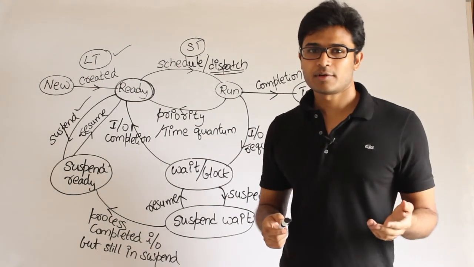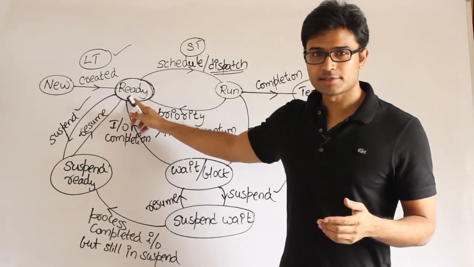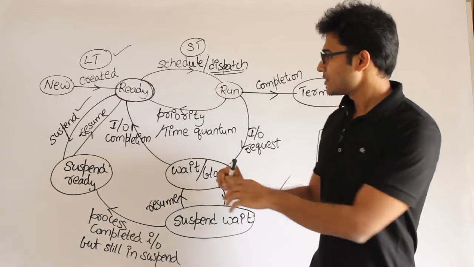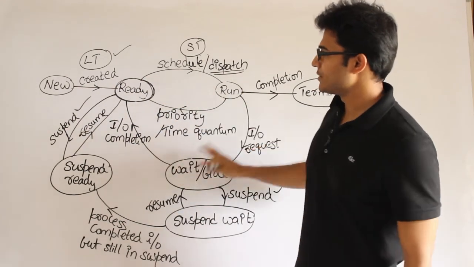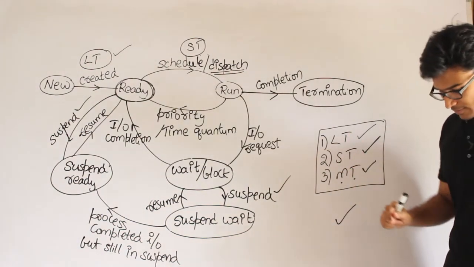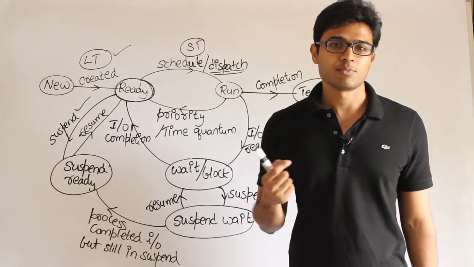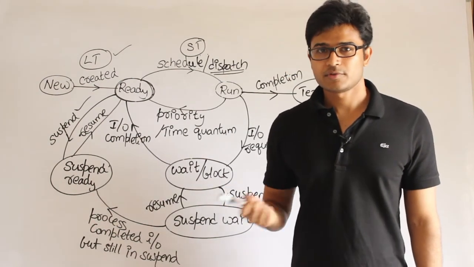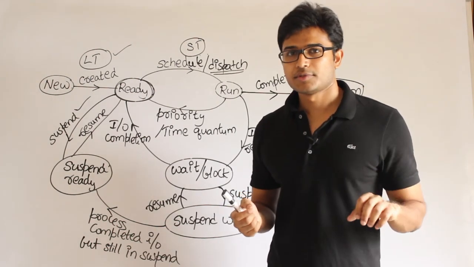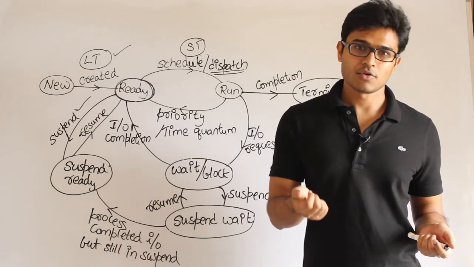So the degree of multi-programming is decided by the long-term scheduler. If it converts 100 processes to the ready state, then the degree of multi-programming becomes 100. And once they are in ready, they can just scramble themselves among all these states. That is okay, but the main decision is taken by the long-term scheduler. Now long-term scheduler decisions are going to have a significant impact on the performance of the system. Assume that the long-term scheduler has chosen all the jobs which are IO bound, which means all the jobs require to do more IO than any other work.